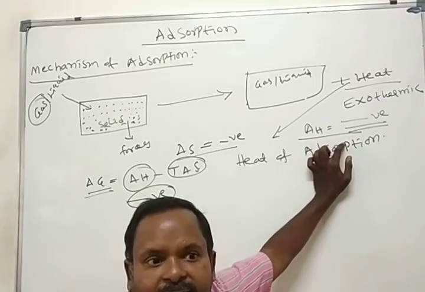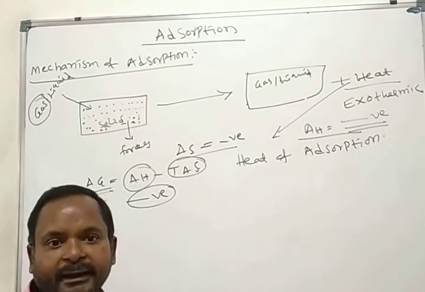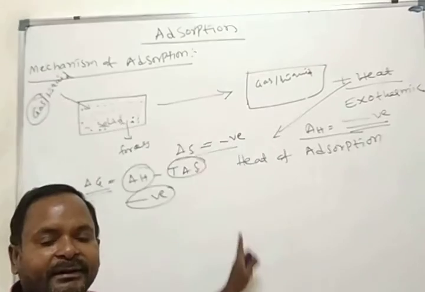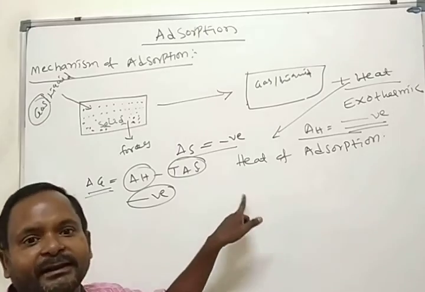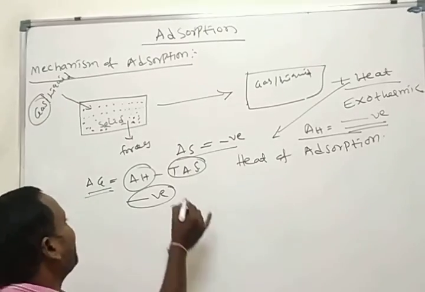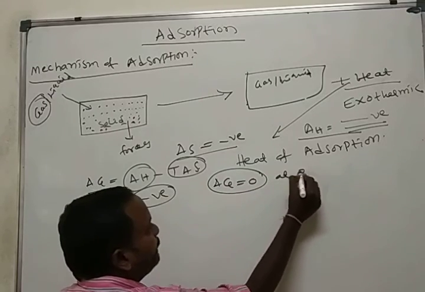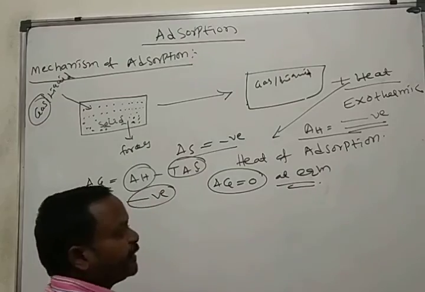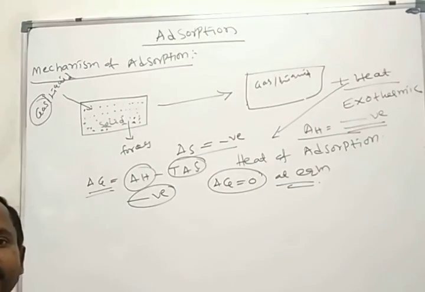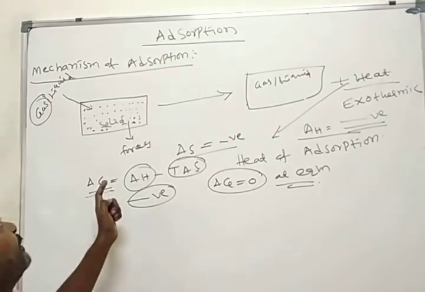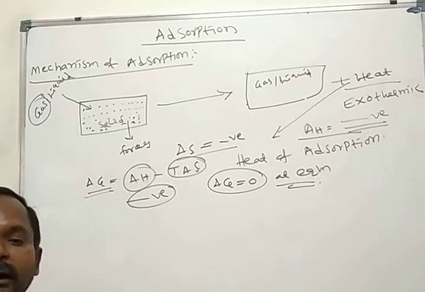Delta S also changes accordingly, and finally delta G is equal to 0 at equilibrium. Delta G is equal to 0 at equilibrium. This we call the mechanism of adsorption.